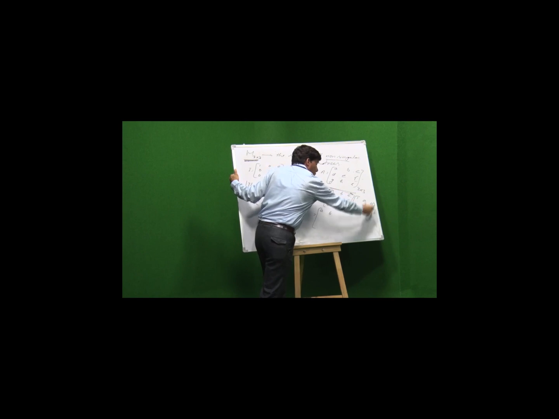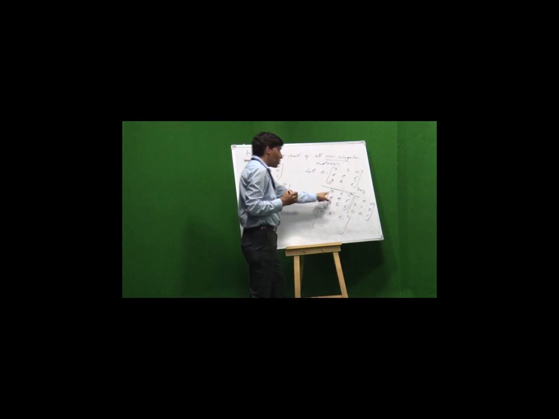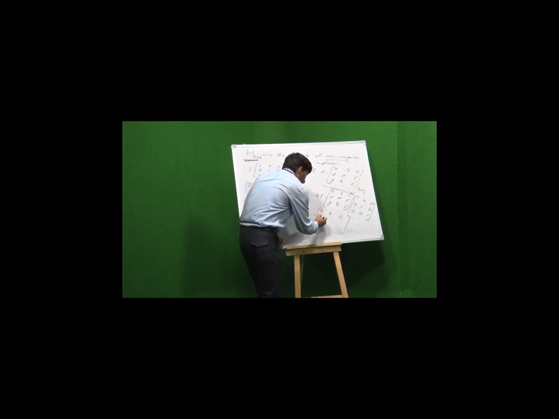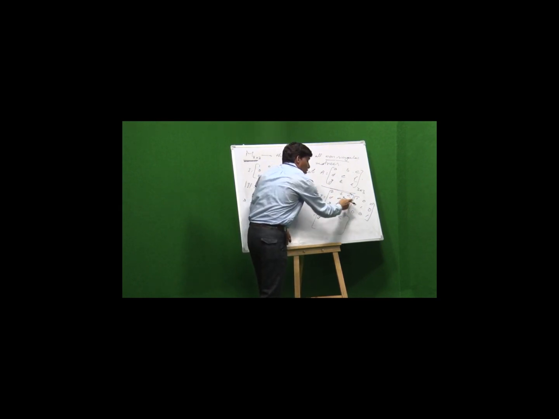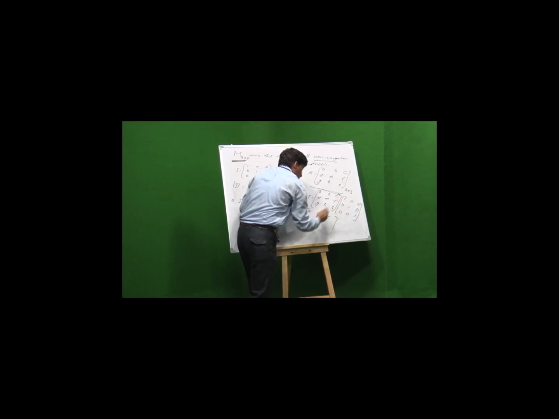First row, third column: A into 0 is 0, B into 0 is 0, C into 1 is C. This is the first row. Second row, first column: D into 1 is D, E into 0 is 0, F into 0 is 0. Then D into 0 is 0, E into 1 is E, and F into 0 is 0.